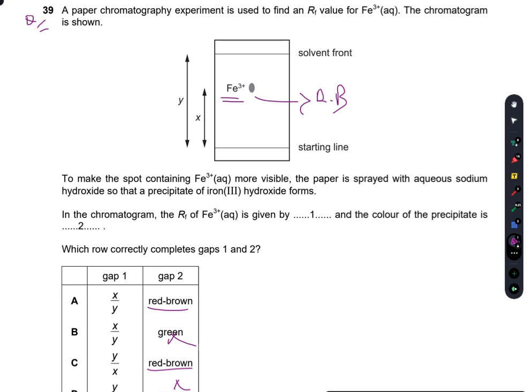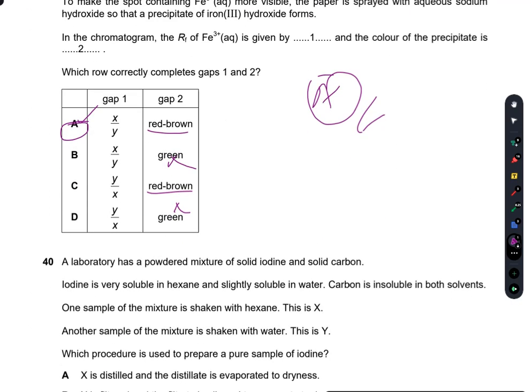Now for the value of retardation factor, this is the baseline, this is the solvent front, so this is the Y, and this is the distance traveled by this ferric ion. So the retardation factor is equal to the distance traveled by the substance, like here it is ferric, over the distance traveled by the solvent. So X over Y, A is the right option.